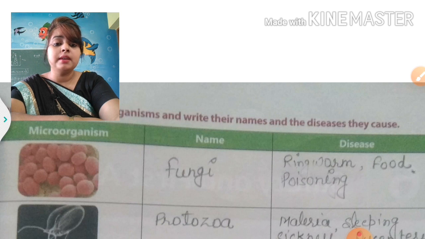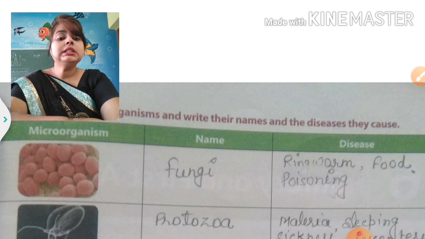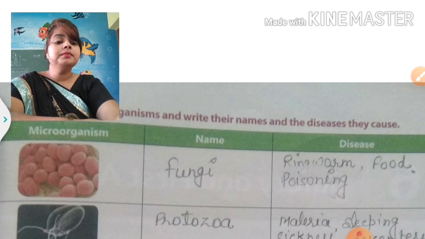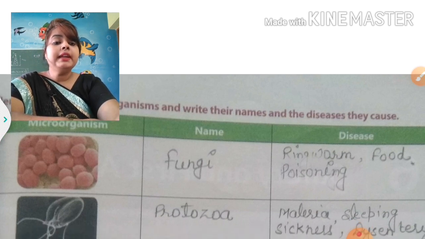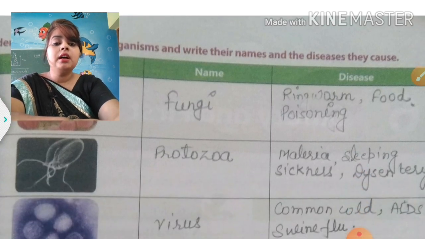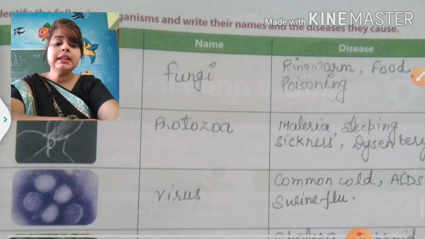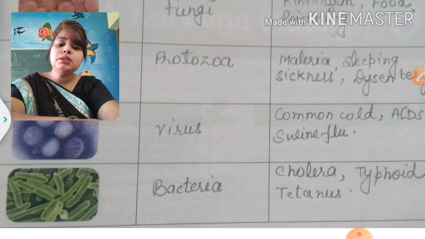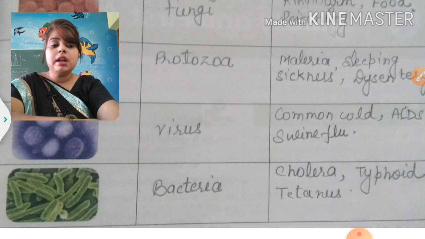Fungi spread ringworm and food poisoning. Second is protozoa. Protozoa lead to malaria, sleeping sickness and dysentery. Third one is virus. Virus spreads common cold, AIDS and swine flu and also corona. Next is bacteria. Bacteria cause cholera, typhoid and tetanus.